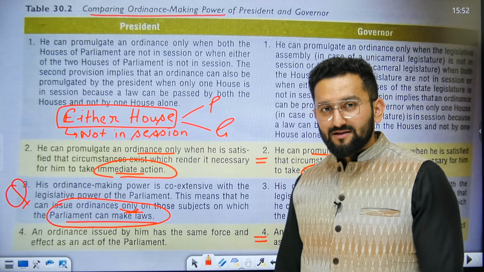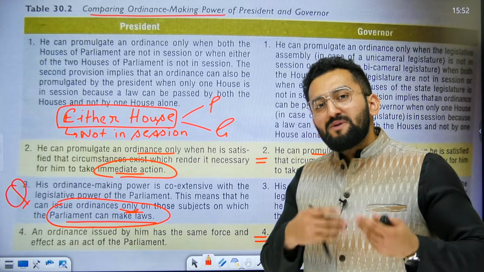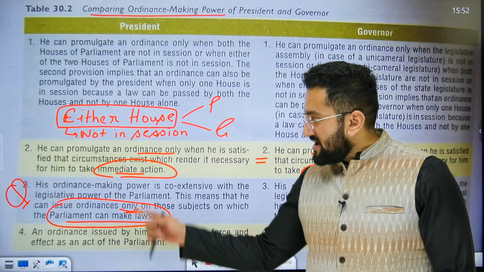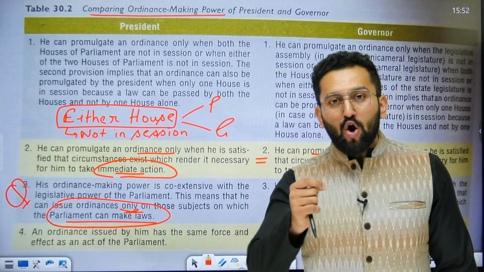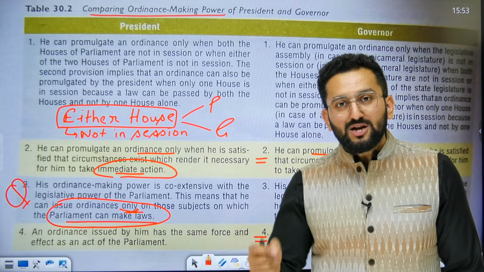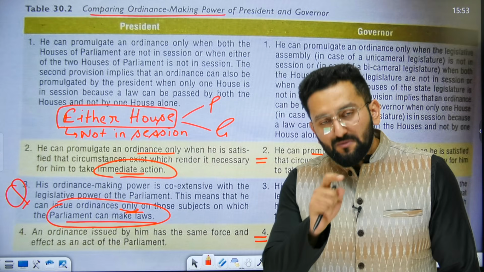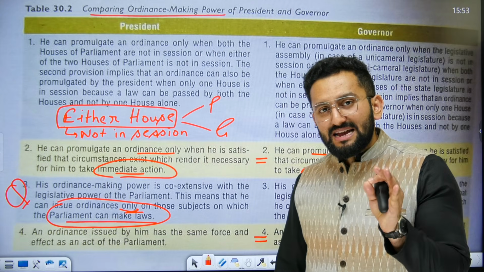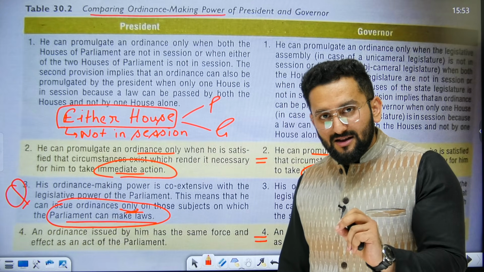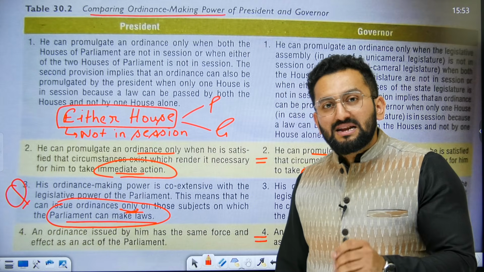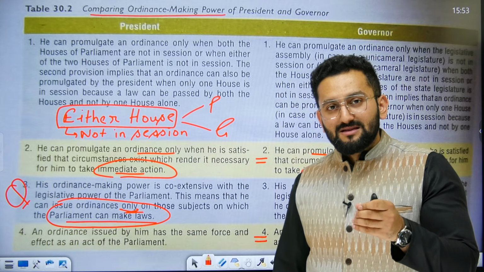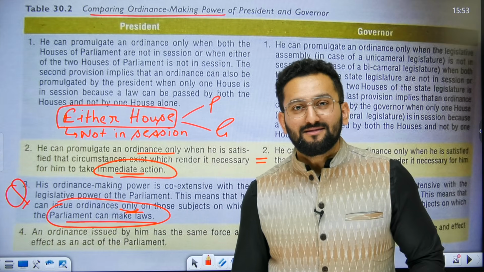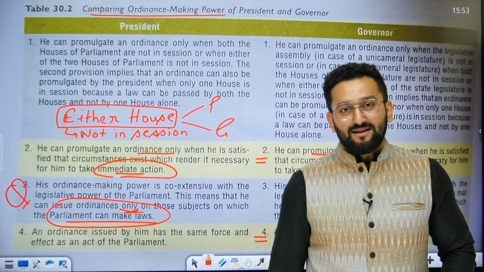You are not listening to me. You are relating things with your own preconceived notions. Let me prove to you how. Here the statement is saying the president's ordinance making power can be extended only on those subjects, the word only is used, only on those subjects where Parliament can make law, right? And the statement which I have made, in which I am saying only union list and concurrent list, that first statement is wrong. The reason is, in special circumstances, Parliament can make law on matters mentioned in the state list as well. And that is why both statements were wrong.